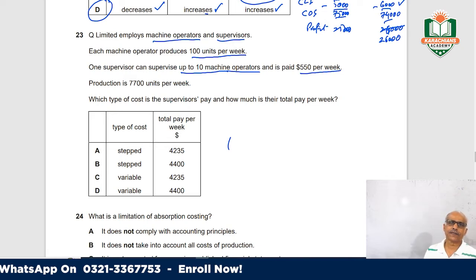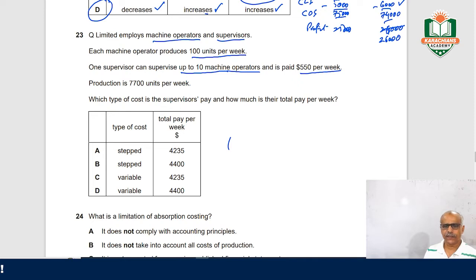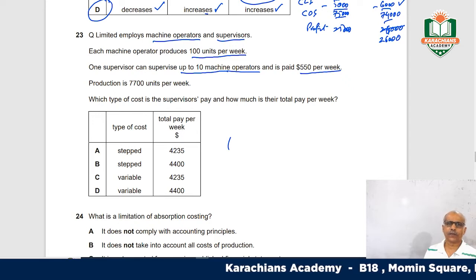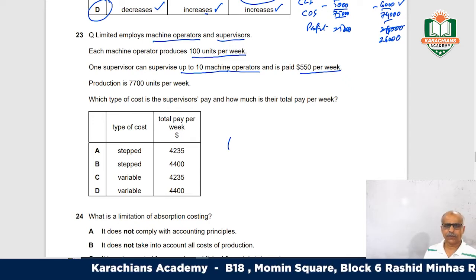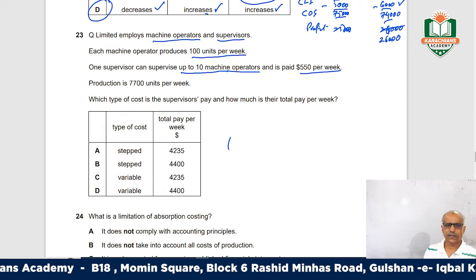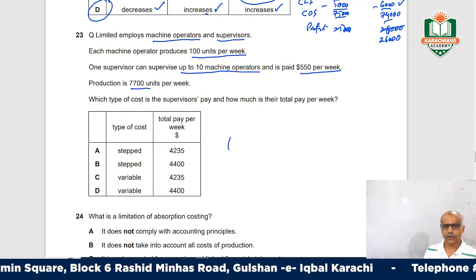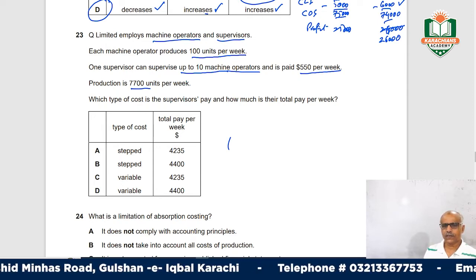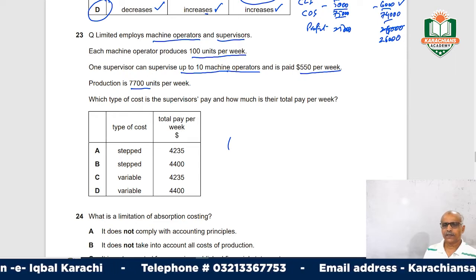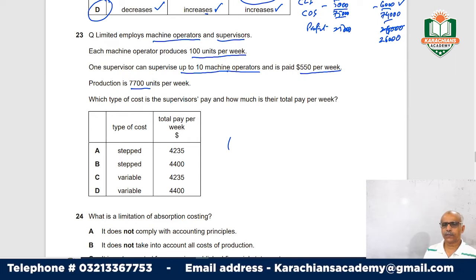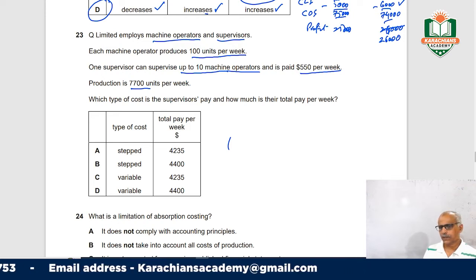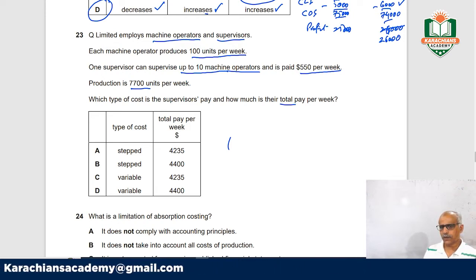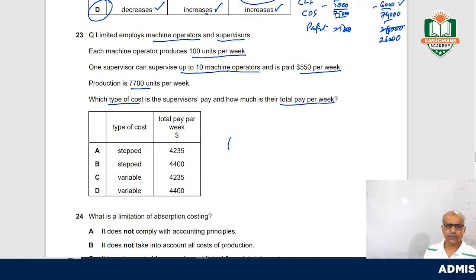Production is 7,700 units. Which type of cost is the supervisor's pay, and how much is their total pay per week? So you have to calculate total pay per week and the type of cost.